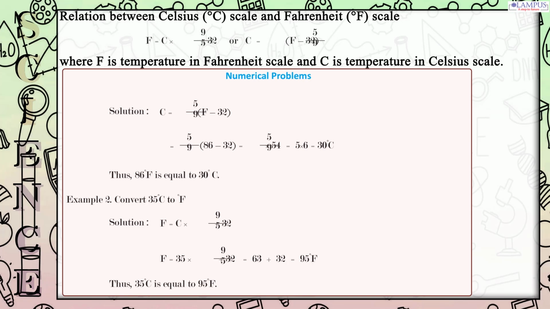F equals 35 times 9/5 plus 32 equals 63 plus 32 equals 95 degrees Fahrenheit. Thus, 35 degrees Celsius is equal to 95 degrees Fahrenheit.